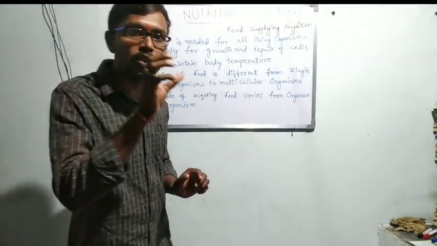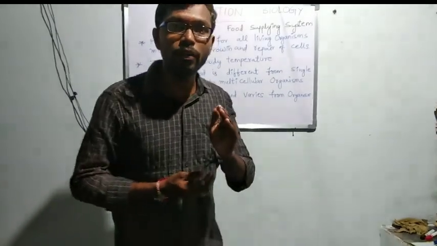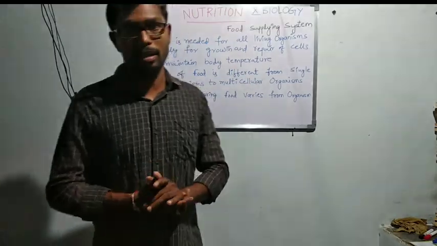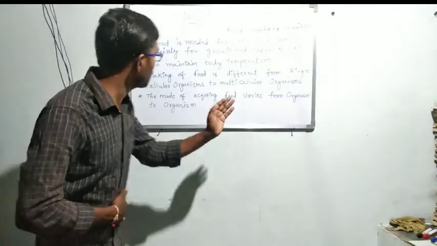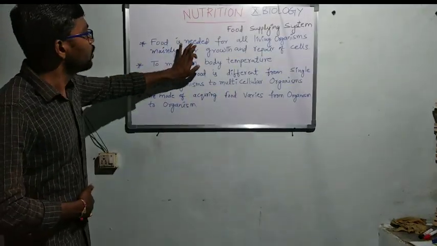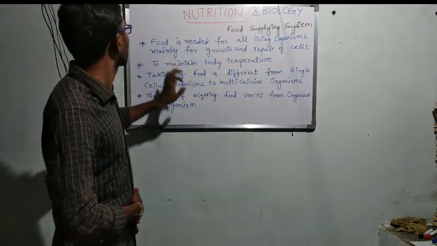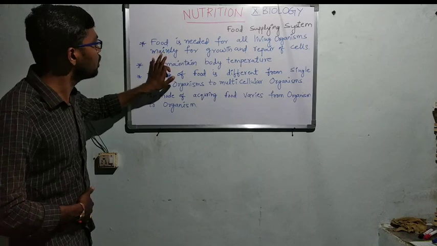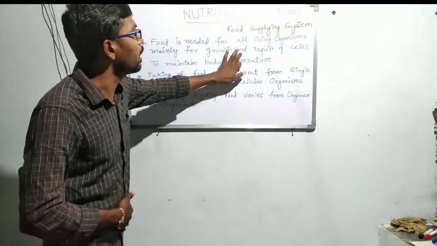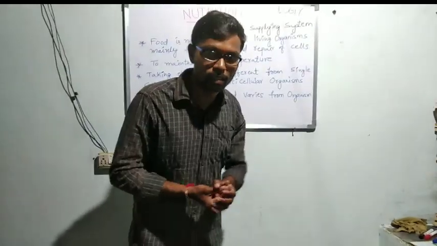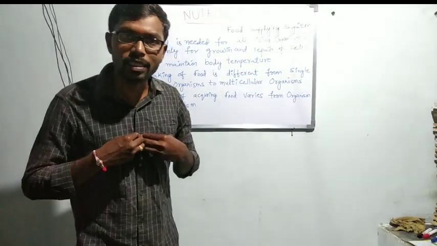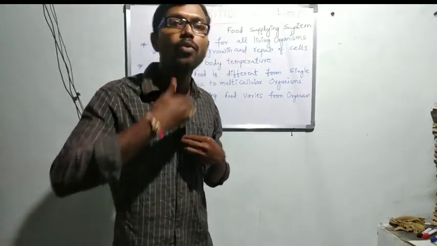Why are these nutrients needed by living organisms? Food is needed for all living organisms, mainly for growth and repair of cells. We get nutrients from food.